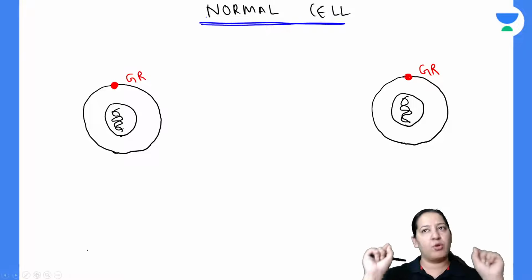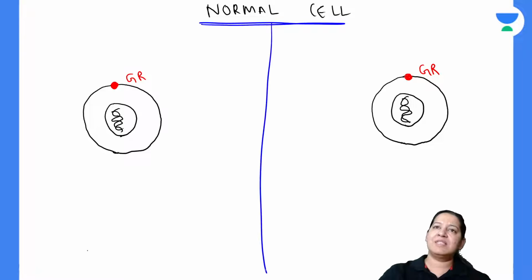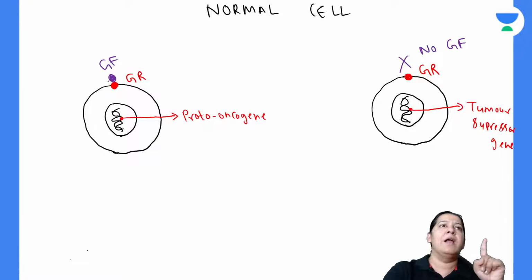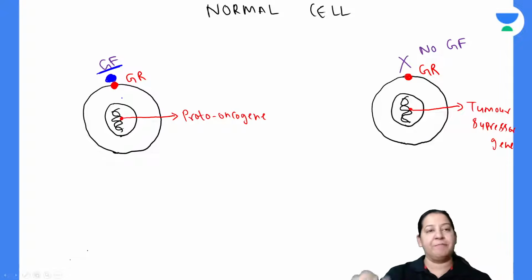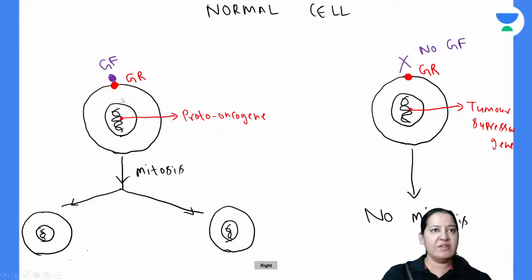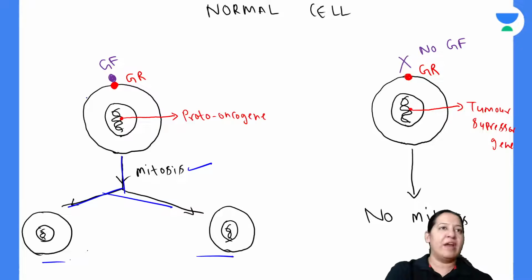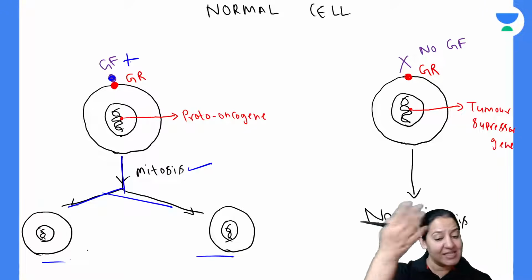Both these cells have growth receptors on their surface. You can see the growth receptor on their surface. Now, in the first cell, growth factor is coming, binding with the growth receptor. At that point, this cell divides into two cells, and mitosis takes place. So when growth factor is present, this cell is dividing into two cells.